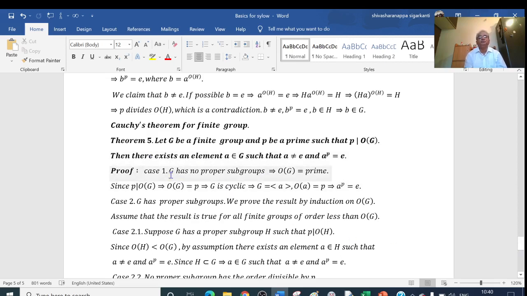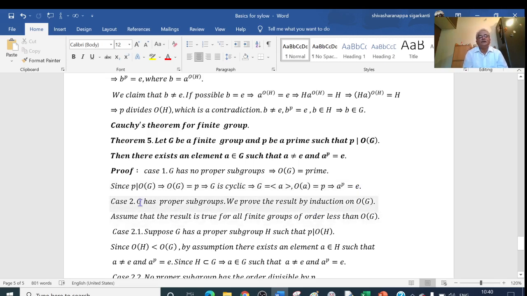First case: we take G has no proper subgroups. Then that implies the order of G is equal to some prime. And here, P divides the order of G, which means the order of G must be equal to P. This implies G is cyclic. The order of G equal to a prime means G is cyclic. It is generated by some element a, and if a is the generator, the order of a equals the order of G, that is, the order of a equals P, which implies a raised to P equals e. This is similar to the previous theorem.